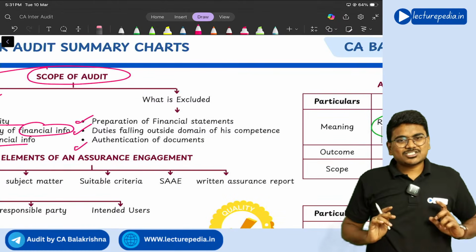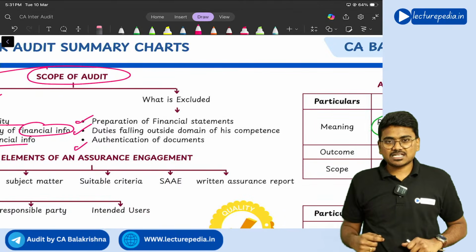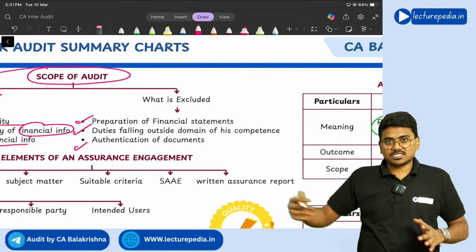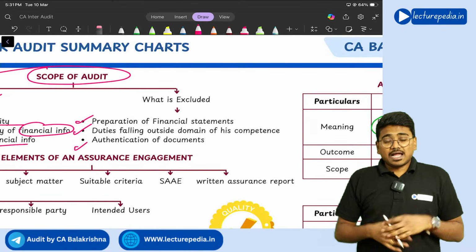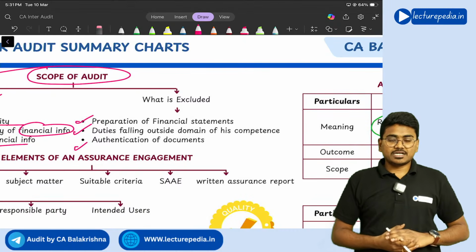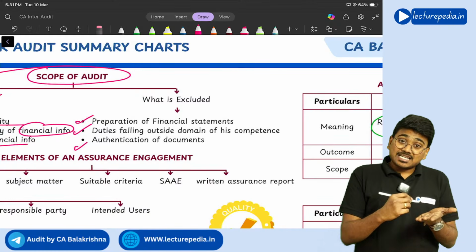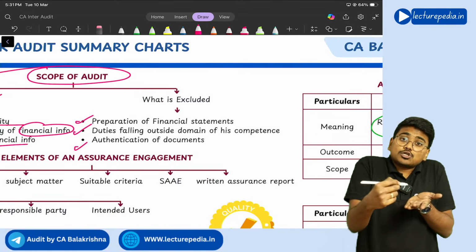Next, authentication of documents. Authentication of documents means management has given a particular document, there are signatures on the document, and the auditor took the document and accepted it as audit evidence. Now later on it was found out that the signatures on that document are forged.